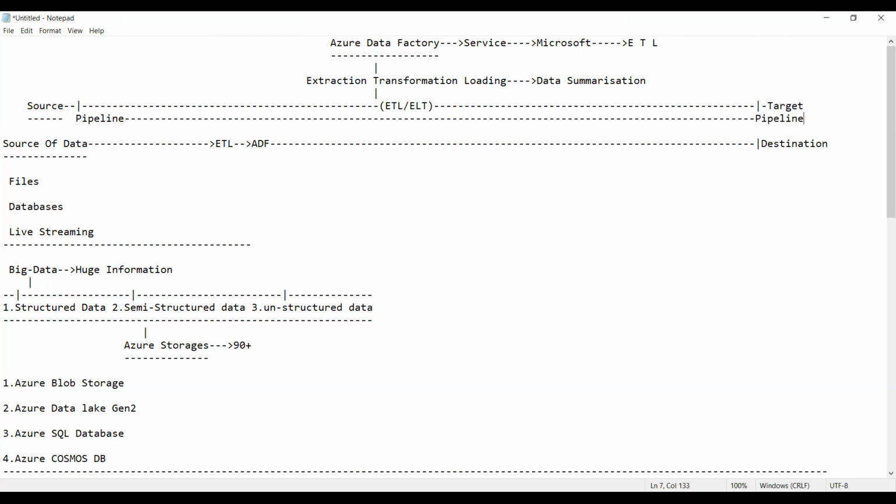Am I right, everyone? So pipeline is responsible to carry the data from the source to the target. Whenever you want to perform the extraction, transformation, and loading, the ETL is performed inside a pipeline only. If the pipeline is started, then only you can perform the process.